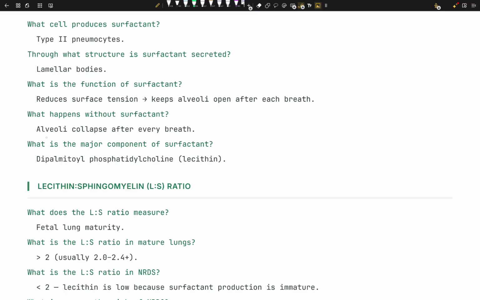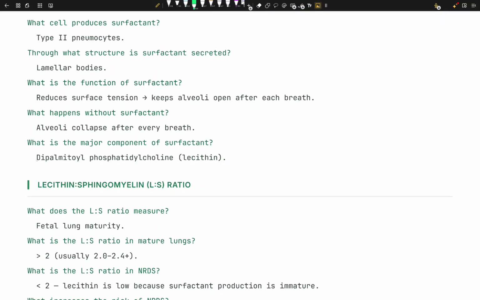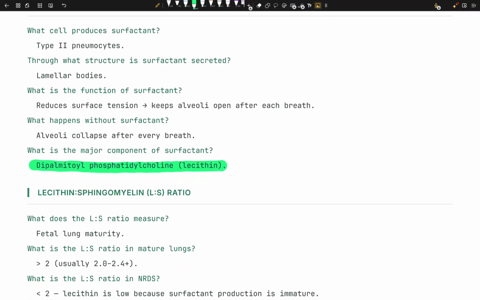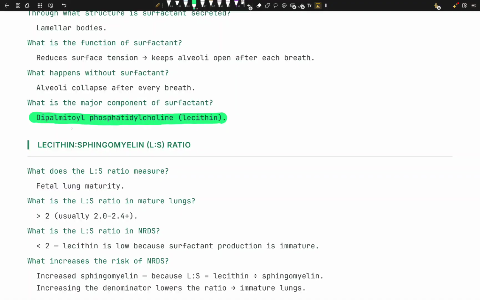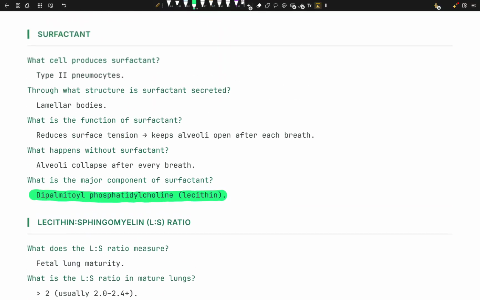If you don't have surfactant, the alveoli are going to collapse on every breath. And what's the major component of surfactant? This is very important. It's called dipalmitoyl phosphatidylcholine, lecithin. It's actually been asked multiple times, so I'm going to underline it. Dipalmitoyl phosphatidylcholine, lecithin, is the actual active thing you need to keep your alveoli open. If you don't have it, your alveoli are going to collapse every time you breathe.